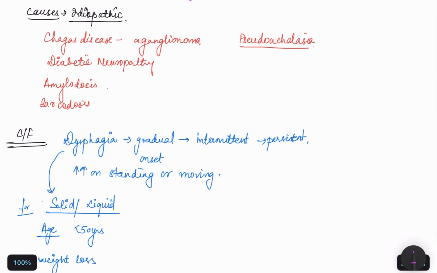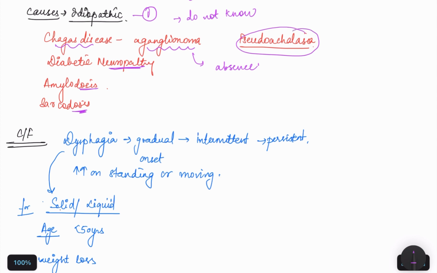So in achalasia cardia, what are the causes? The first cause is idiopathic, we do not know what the cause is. Second can be Chagas disease, in which aganglionosis takes place, the absence of ganglion cells. Third is diabetic neuropathy, and fourth is amyloidosis, sarcoidosis, or we can say next is pseudoachalasia.